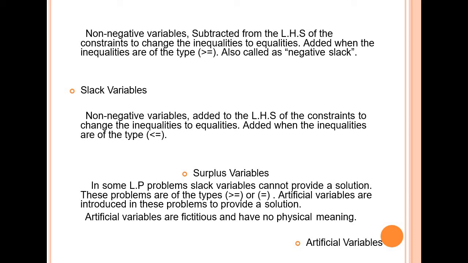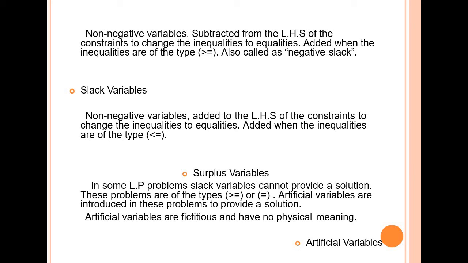Surplus variables are non-negative variables added to the LHS of the constraints to change the inequalities to equalities, added when the inequalities are of the type less than or equal to.